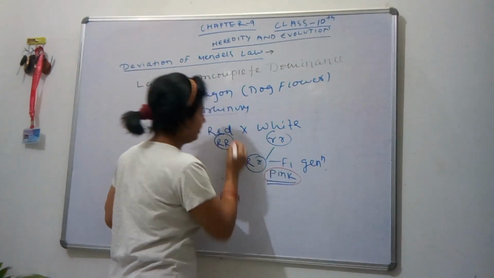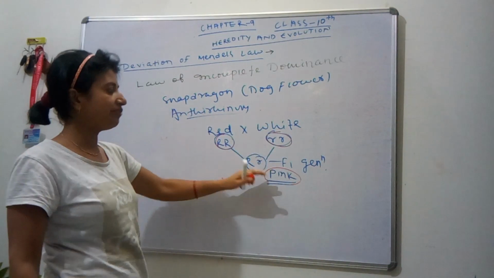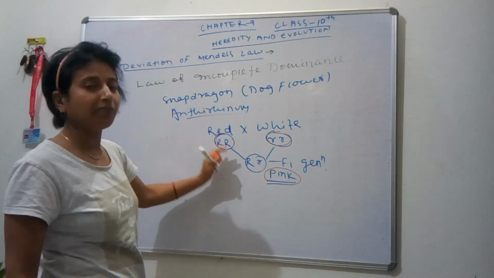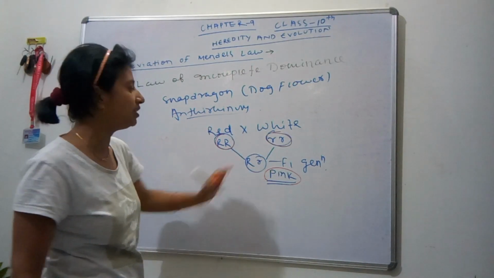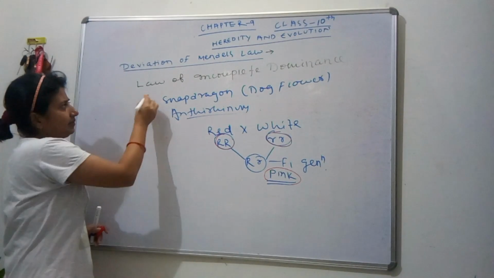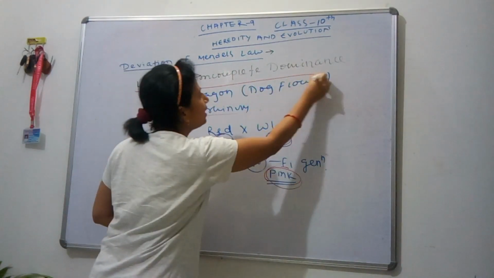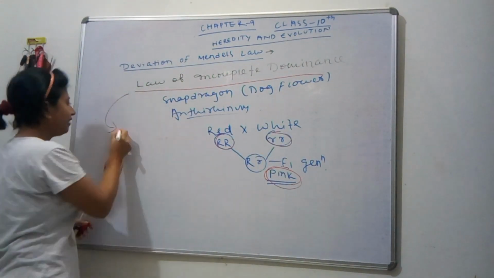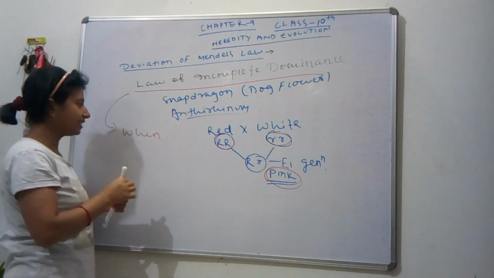So where have red and white gone? Why are they not expressed in the F1 generation? Why doesn't it support Mendel's law of dominance? Here the deviation is the law of incomplete dominance. It is defined as: when either parental character is not expressed in the F1 generation.